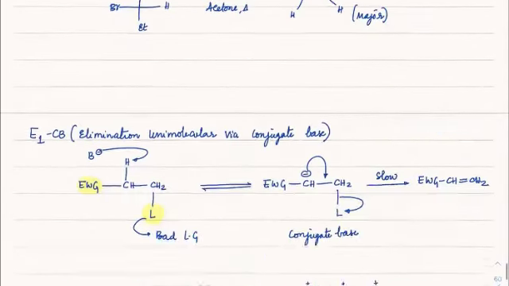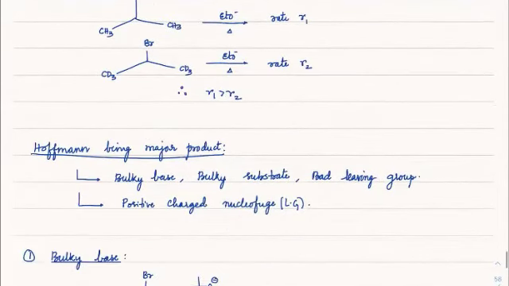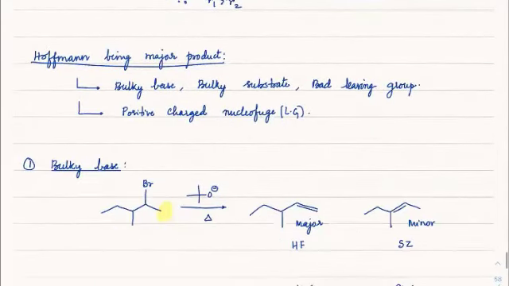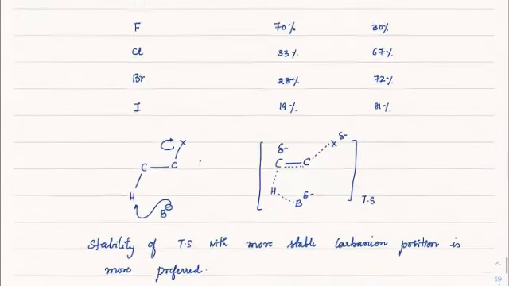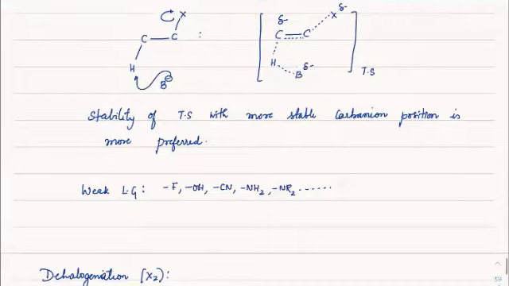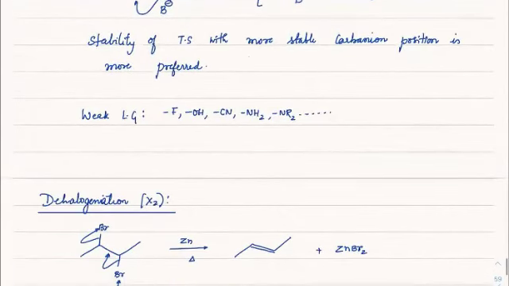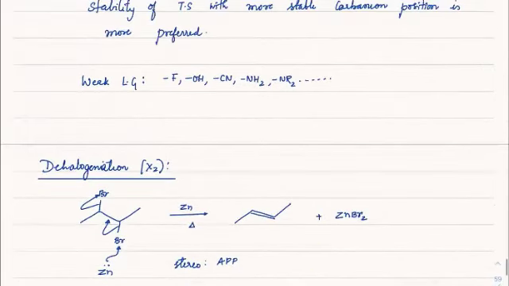Now, if we go back, I told you this case we will discuss later. One case I left was the bad leaving group case. I wrote there NH2, NR2, and a few cases like NH3 plus, NR2 plus, NR3 plus, SR2 plus.